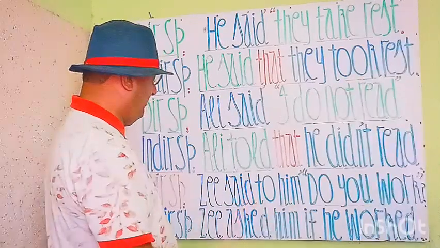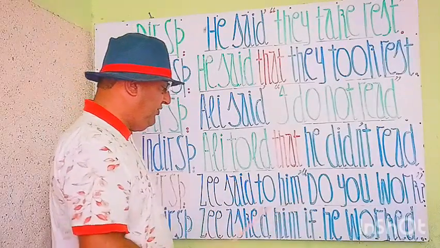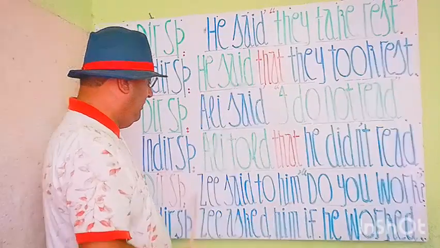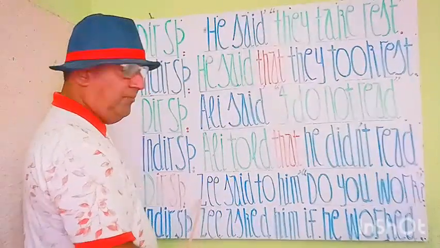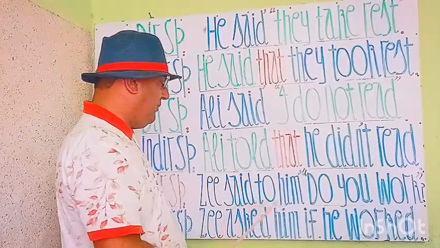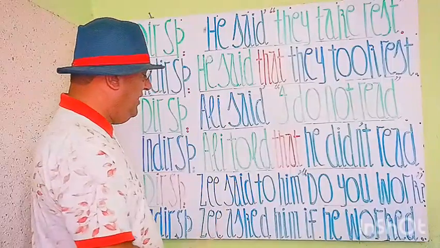Z said to him. So this is the first part. Here you see there is an object also. Z is a subject. Said is a past verb form. This is a past tense. And to is a preposition. Him is an object.